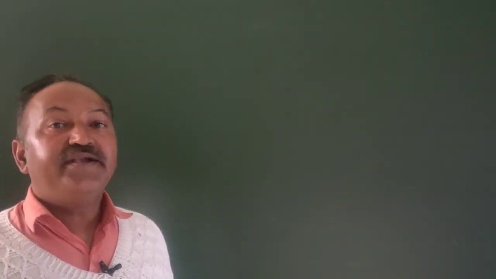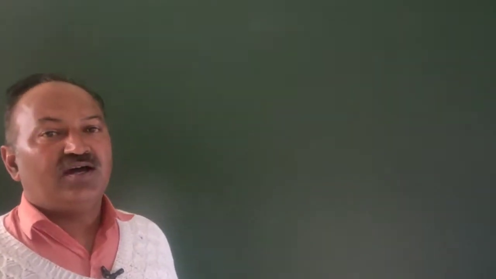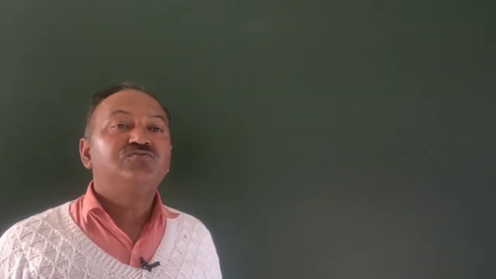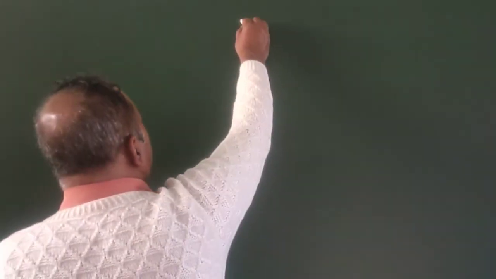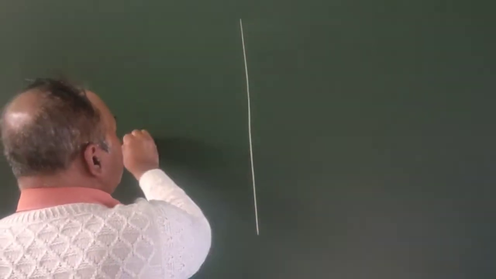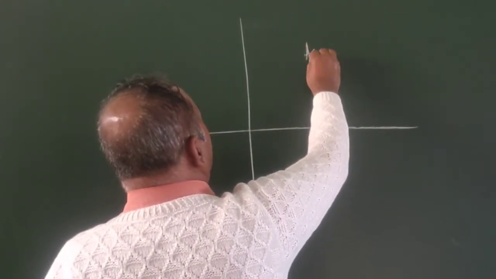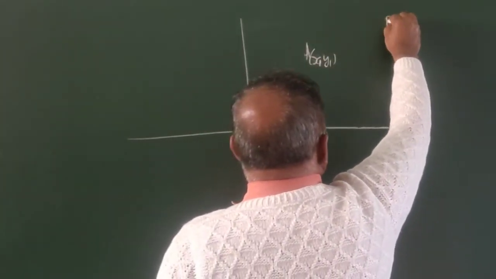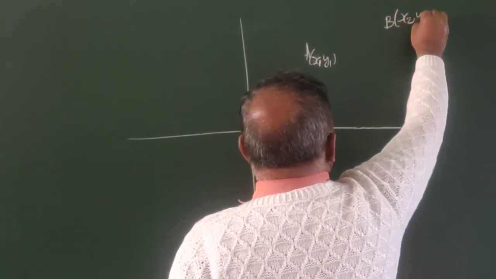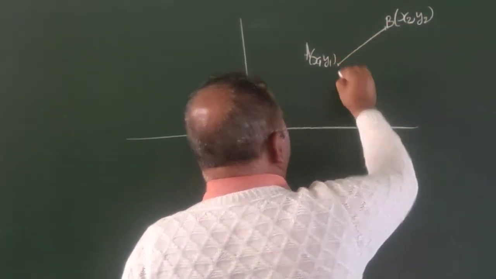Now, first of all, distance formula. Distance formula is the formula by virtue of which we can find the distance between two different points. If A and B be 2 points whose coordinates are x1, y1 and B is x2, y2, then the distance between them A and B is given by